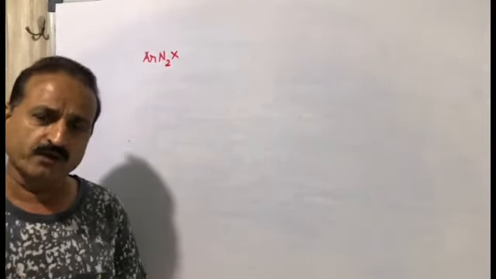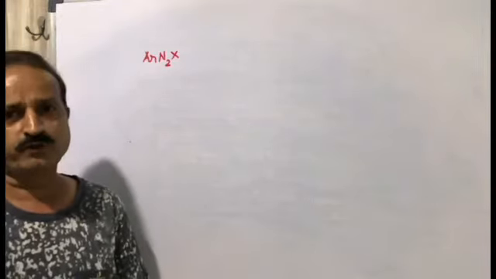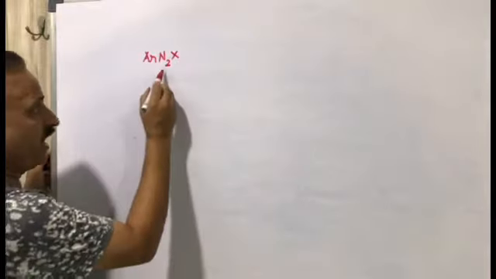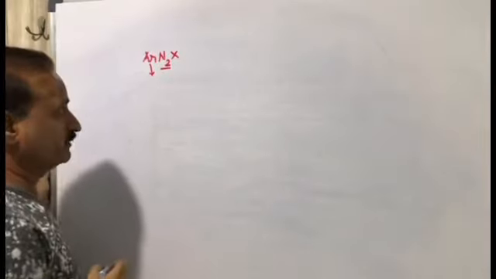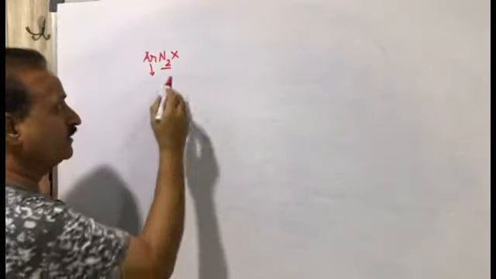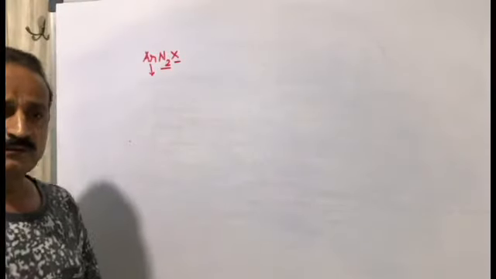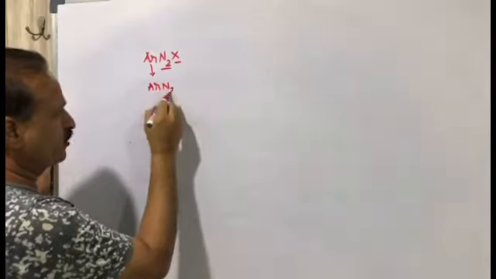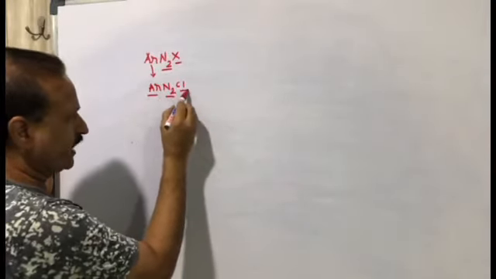How can we give the nomenclature of diazonium salt? The suffix diazonium is attached to the parent hydrocarbon and then the salt nomenclature is given. Suppose we have ArN2Cl, then it is benzene diazonium chloride.